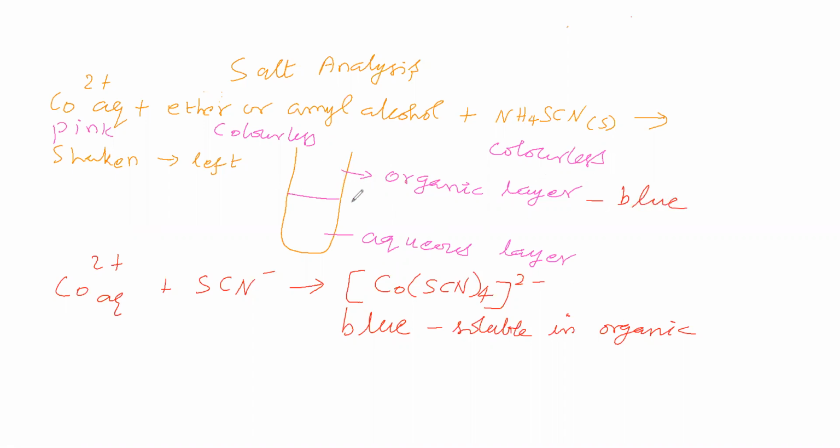This organic layer will be above the aqueous layer, and a boundary will be there between them. The organic layer is above because of density: the density of the organic layer is less than that of the aqueous layer. This is the test for Co2+.